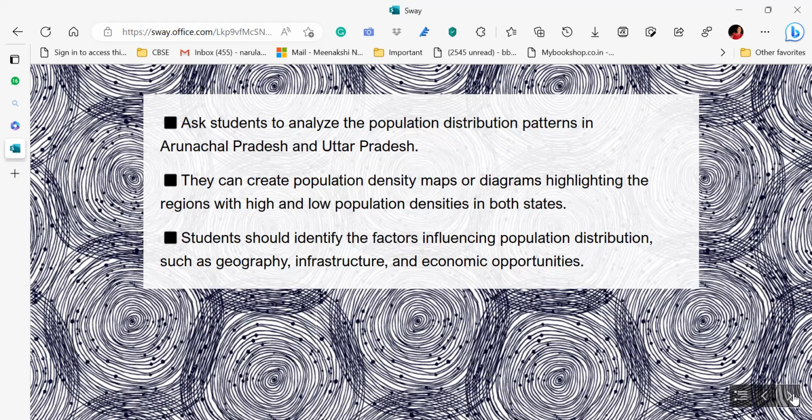They can create a population density map or diagrams highlighting the regions with high and low population densities in both the states. कहाँ पर population dense है, कहाँ पर जो है वो low dense है, तो उसके accordingly they can go ahead with that. Students should identify the factors influencing population distribution such as geography, infrastructure, economic opportunities, right? So whatever you want to go ahead with, I have just given some samples. What is there in the syllabus, you can connect the same with that. If there is something related to crops, or export and import, if you wanna add, you are free to do that, right?